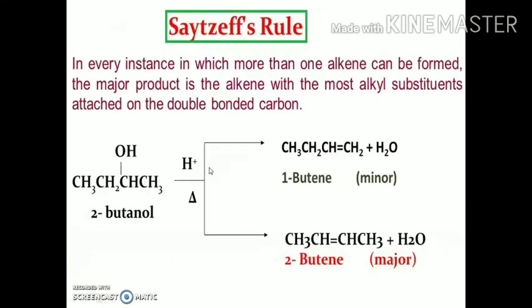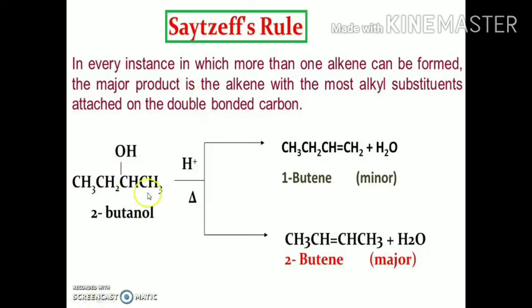When we discuss the Saytzeff rule: in every instance in which more than one alkene can be formed, the major product is the alkene with the most alkyl substituents attached to the double-bonded carbon. It means this is the alpha carbon atom, this is a beta carbon atom, and this is another beta carbon atom. The abstraction of the proton is done from that beta carbon atom in which the bulkier groups are attached.